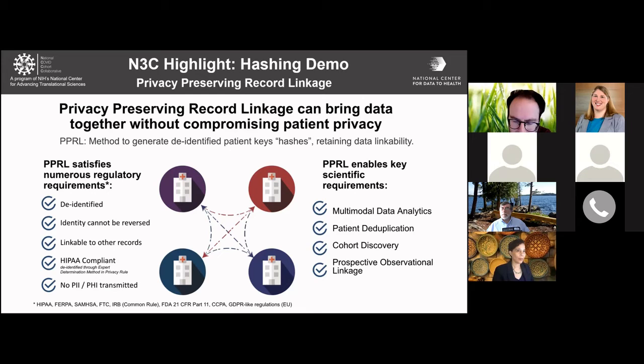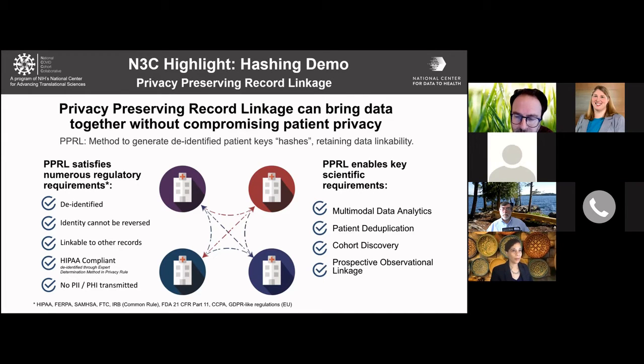We're not going to go into the details today because I really want to show this demo, but it's very important for data quality. The other thing is what we're going to show in a few minutes about linkage. So think of different types of data where you would want to integrate an image data or with the N3C data or waveform data or anything. The other thing we can use this for is cohort discovery, very much similar to what the RICs are doing with Trinetics and ACT. And so this would just be another tool in the quiver, so to speak. And then finally, the ability to link observational data.